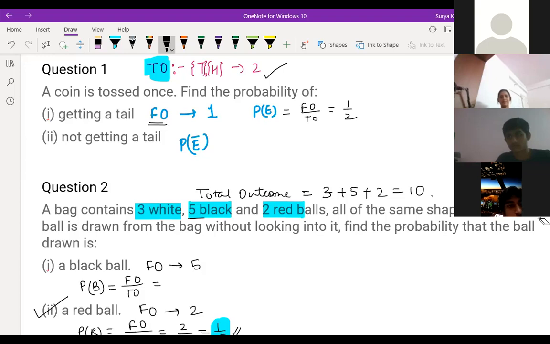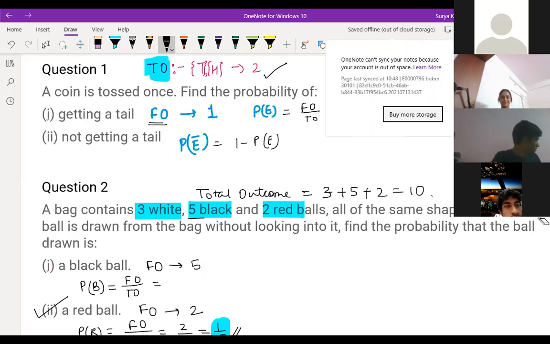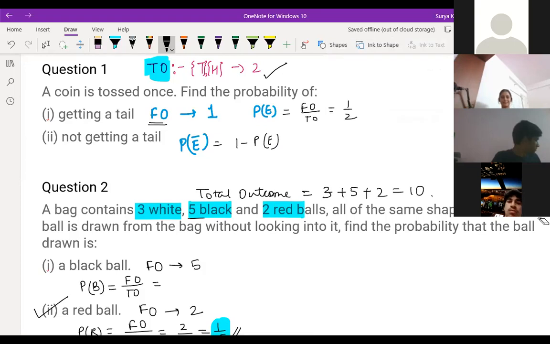Not getting a tail means E bar. The event is not getting a tail, E bar, we can write it as 1 minus P(E). You might not have read this. I told you, but I don't know whether you remember or not. See, two things are there, tail and head in a coin, okay? So getting a tail is 1 by 2. So not getting a tail is what? 1 minus 1 by 2. So you can do it this way also, 1 minus 1 by 2, that is what? 1 by 2 only.